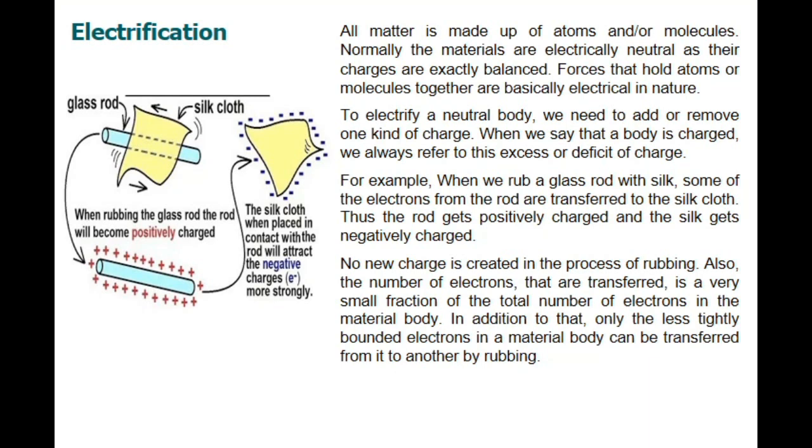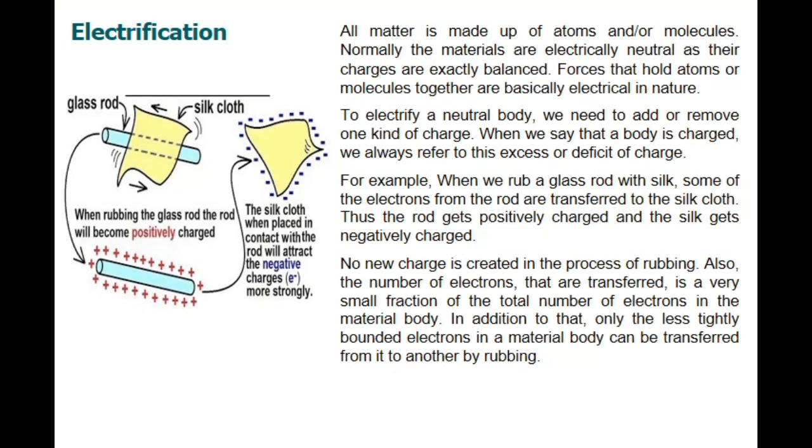Now we will move on to the electrification. This is the process for electrifying neutral objects. We all know matter is made up of atoms or molecules. Normally the materials are electrically neutral because they are exactly balanced by charges.